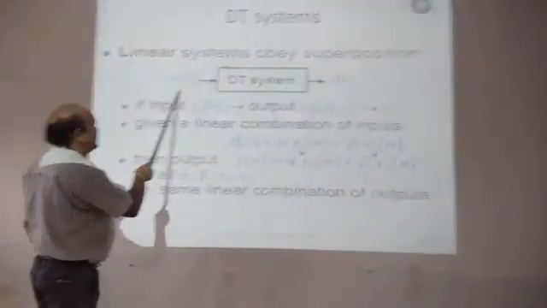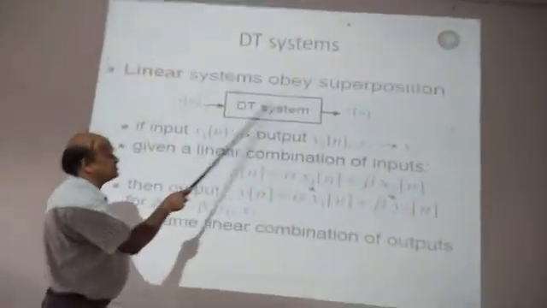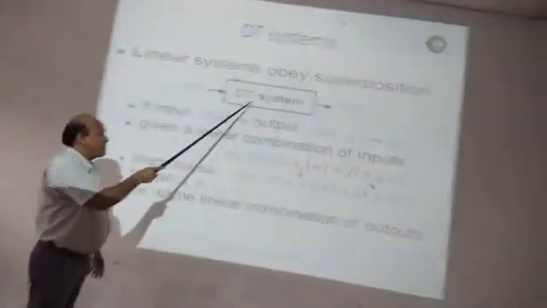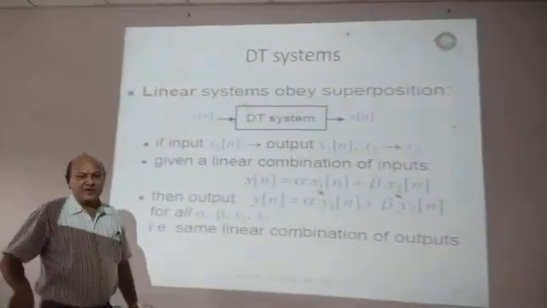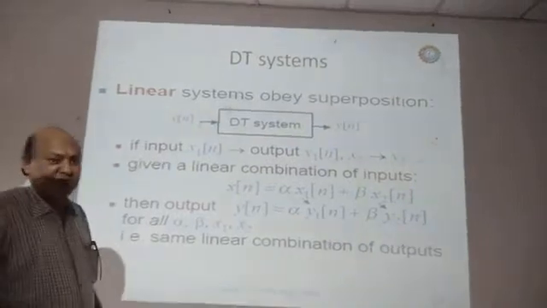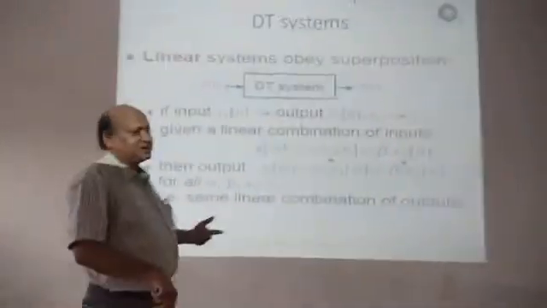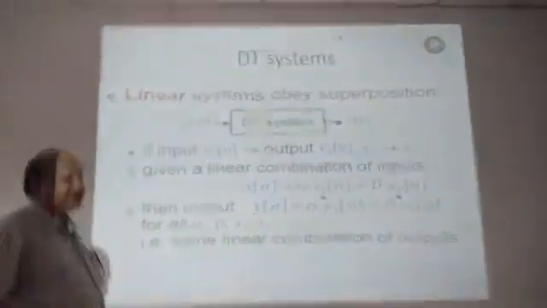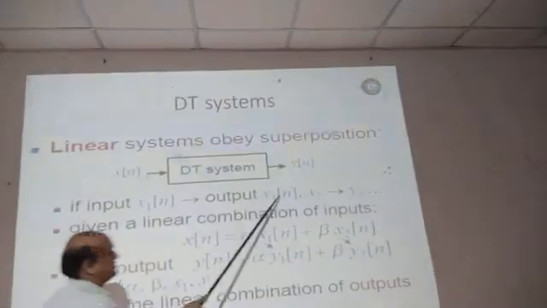So x of n is the input. This is the discrete time system, and this is y of n, which is the output. So this system obeys the superposition theorem if more than one input is there. And in superposition there are two principles: one is the scaling principle and another is the additive principle. So scaling and additive, these are the two important things in superposition. Also, if input x1 of n gives output y1 of n, and x2 of n gives output y2 of n, and so on.